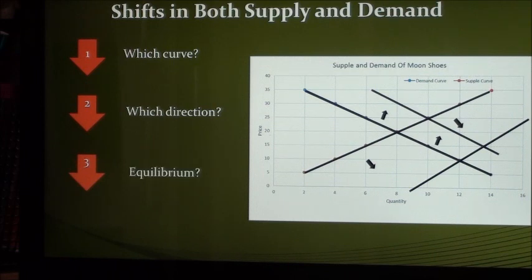Third, how does this affect the equilibrium? In this example specifically, because this is a small shift in the demand curve but a larger shift in the supply curve, the new equilibrium would cause the quantity to increase to 13 units and the price to increase to $15 to rebalance the quantity supplied and the quantity demanded.